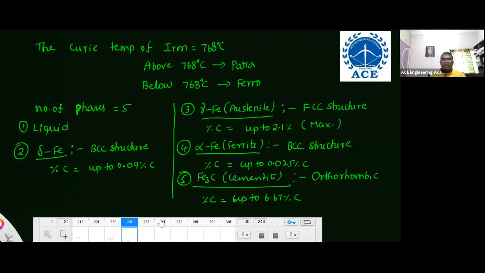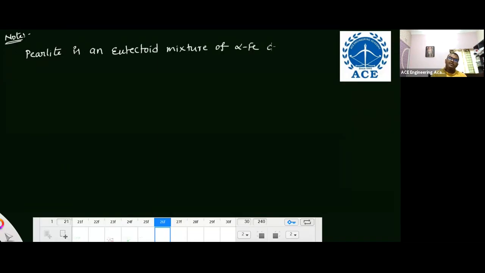Okay, so I'll give you an important point here. Pearlite is a eutectoid mixture of alpha iron and cementite formed at 0.8% of carbon in iron.